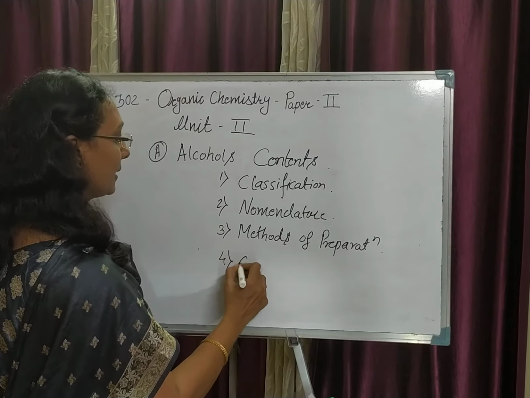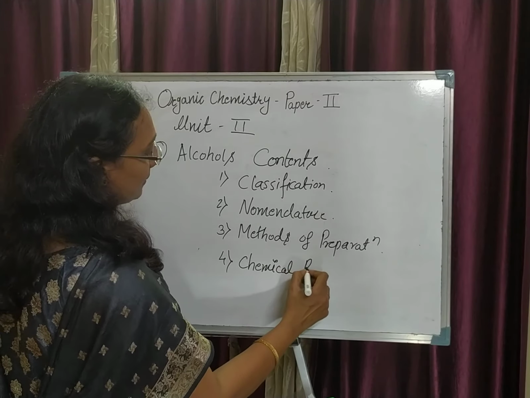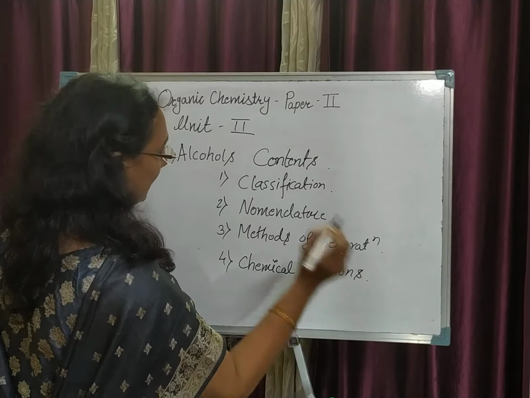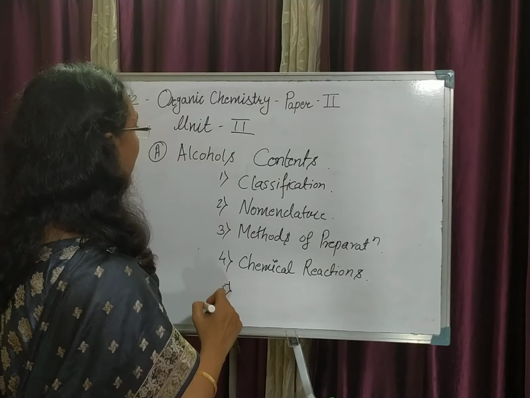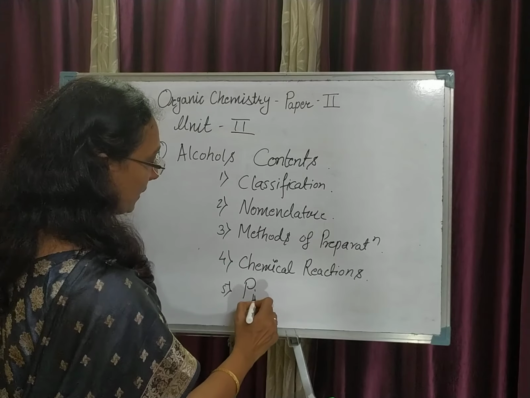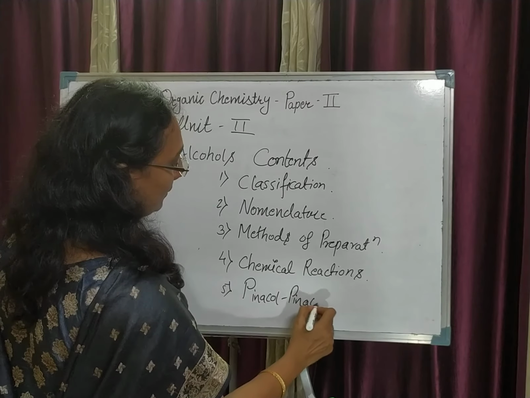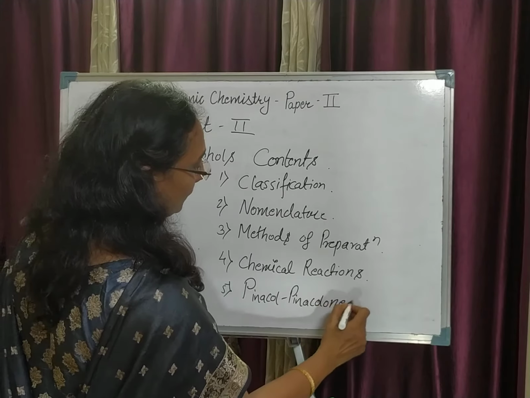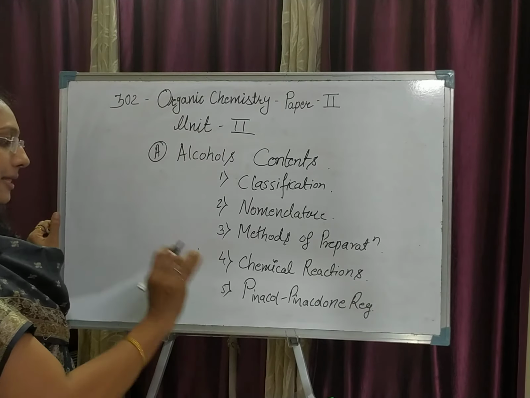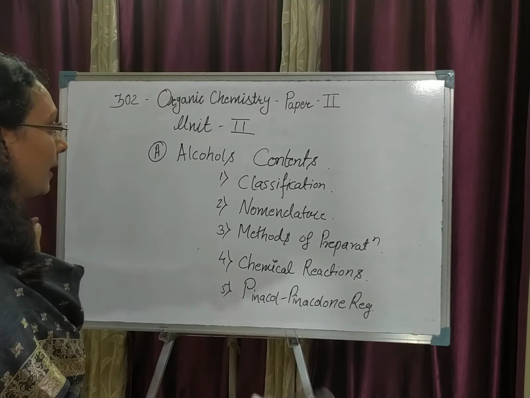Then the chemical reactions involved in that particular alcohol. And if we are dealing with dihydric alcohol, then we are supposed to go into pinacol-pinacolone rearrangement reaction. We are supposed to study this. Then the physical properties and the uses of the alcohols.